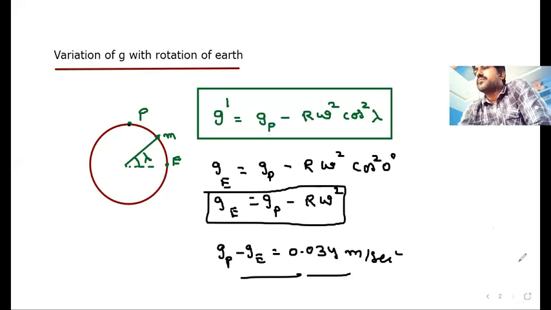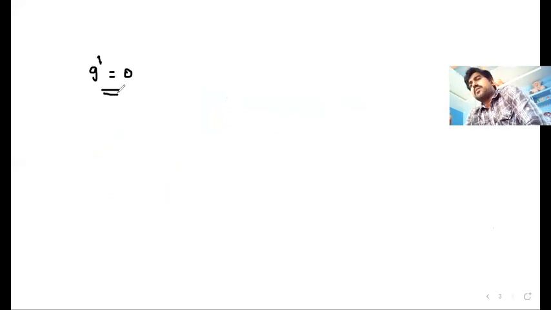See here. At any particular point, due to rotation, the value of G dash can become 0. It may happen because of rotation with high speed only. So you have to find out what will be the time taken for the earth if it rotates in such a way that G dash will become 0.